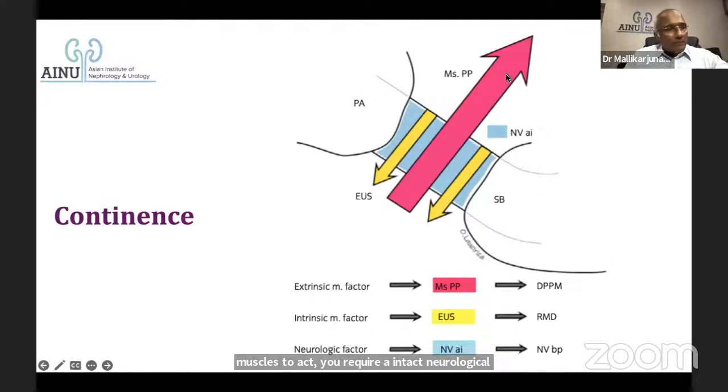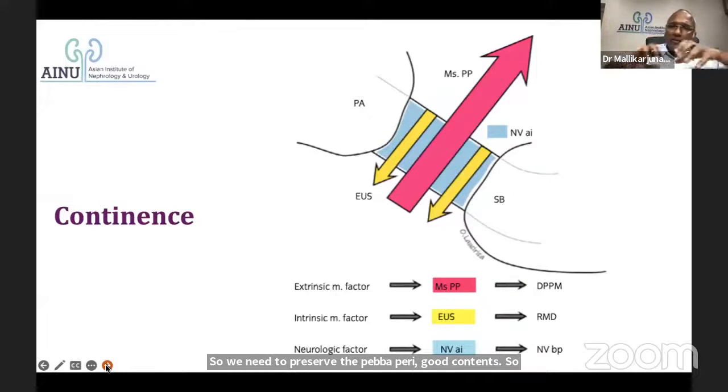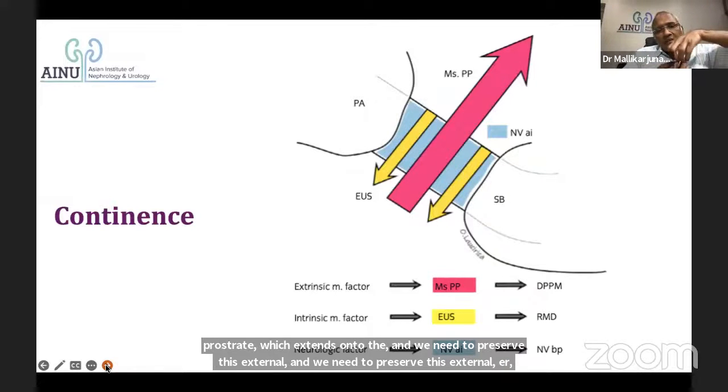So it is not only preserving the puboperinealis muscle, but also preserving the external urethral sphincter skeletal part and the perineal body into which it is attached, and the nerves which supply around that urethra, which is essential to create complete, good continence. So we need to preserve the puboperinealis, which extends onto the detrusor, onto the prostate, onto the urethra and towards the pubis. And we need to preserve this external urethral sphincter, which is a skeletal component, a horseshoe-like thing, which is inserted into the perineal body.